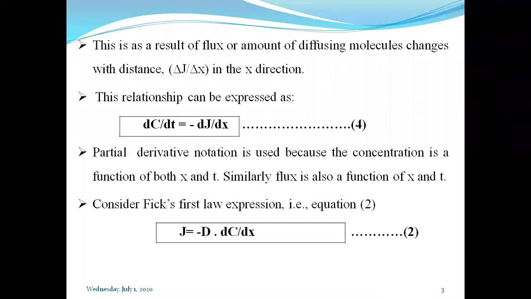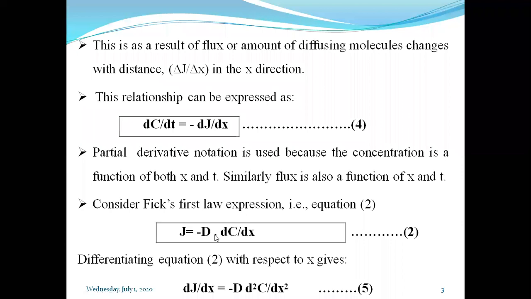If you differentiate this equation with respect to x, what do you get? dj by dx is equal to minus D into d square c upon dx square.